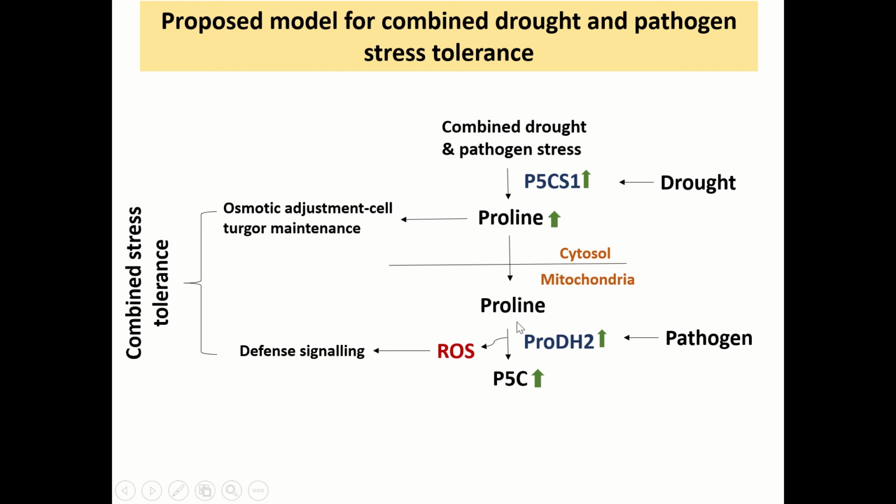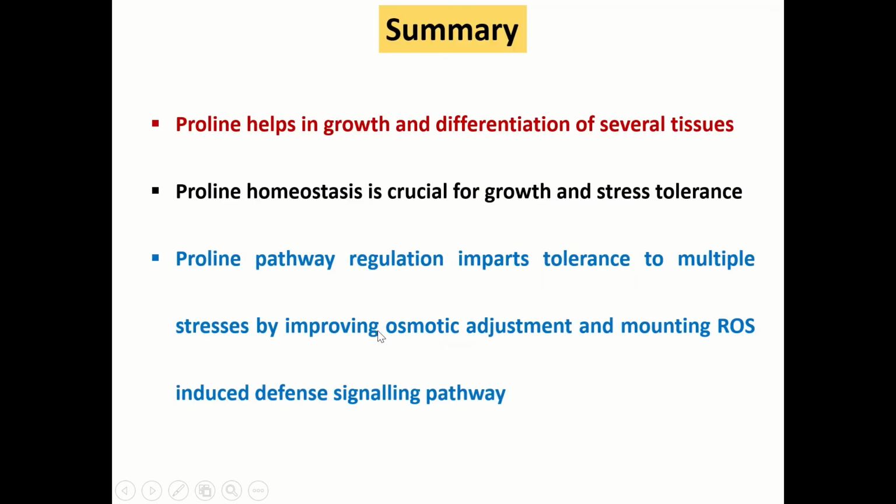During the conversion of proline to P5C with the help of ProDH2, which is known to be highly expressed under pathogen stress conditions, there is production of ROS molecules which will help in the defense signaling pathway. Together, this increased proline level and ROS molecules help in improving the combined stress tolerance in plants. So in summary, proline helps in growth and differentiation of several tissues. Proline homeostasis is crucial for growth and stress tolerance, and proline pathway regulation imparts tolerance to multiple stresses by improving osmotic adjustment and also mounting ROS-induced defense signaling pathway.